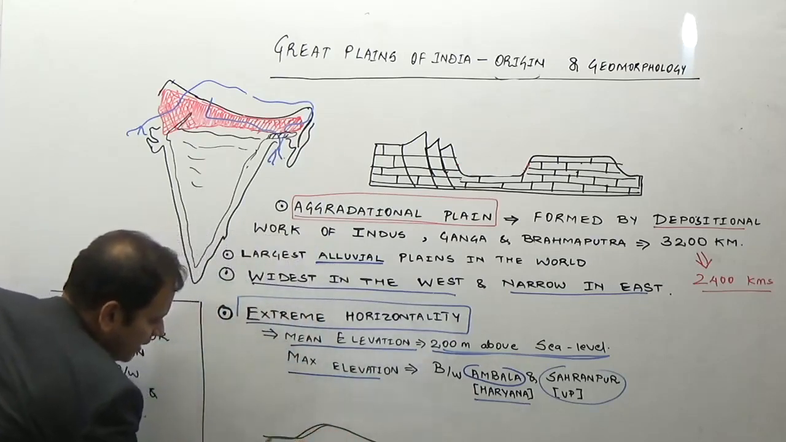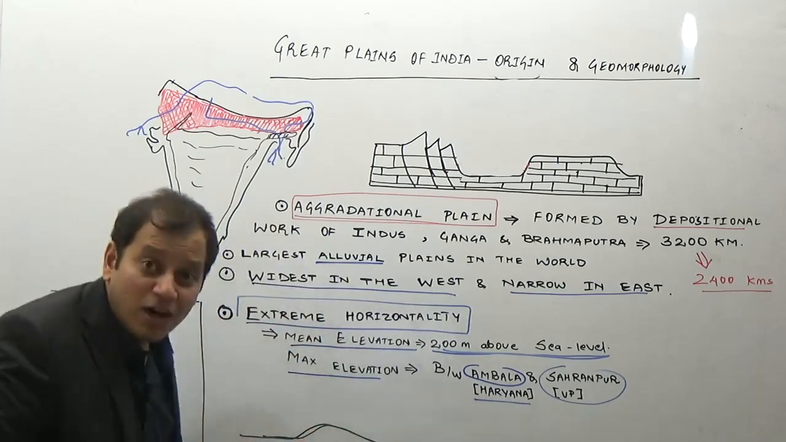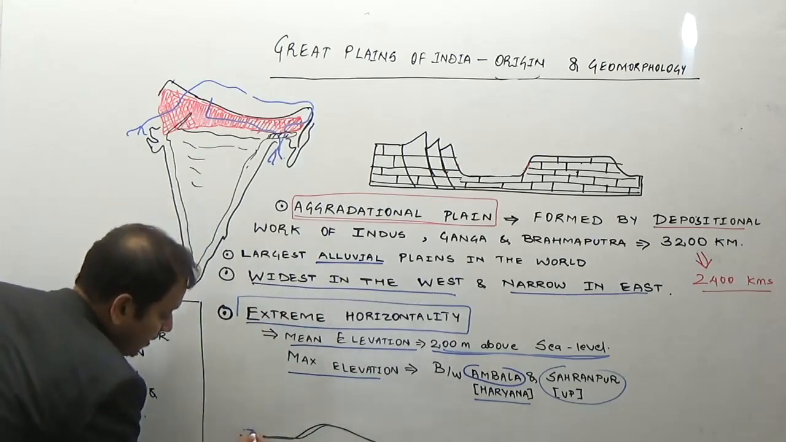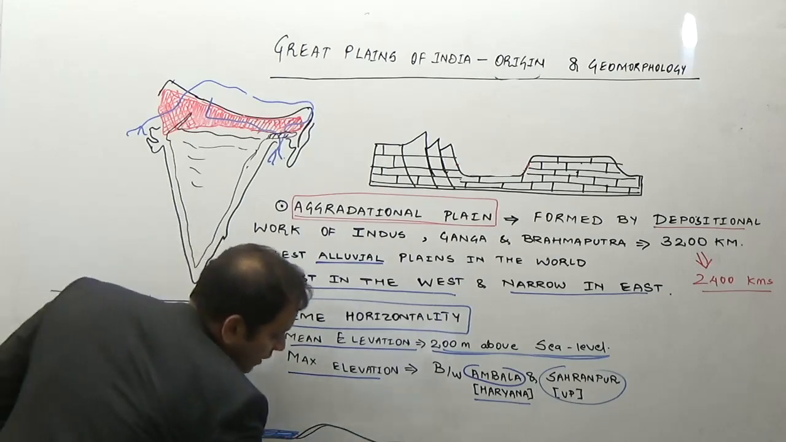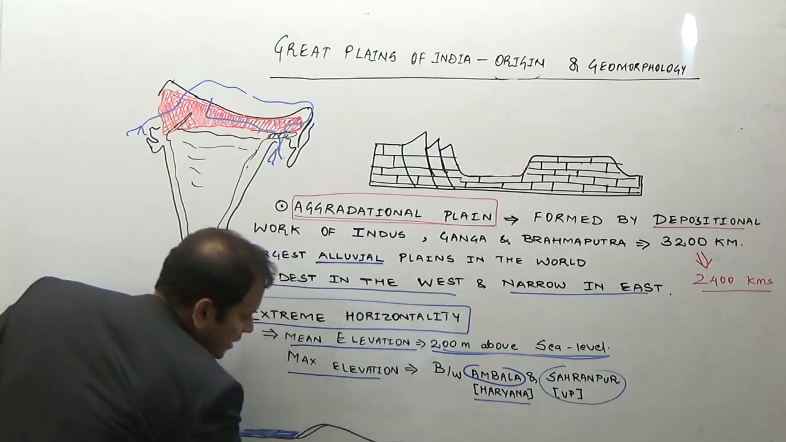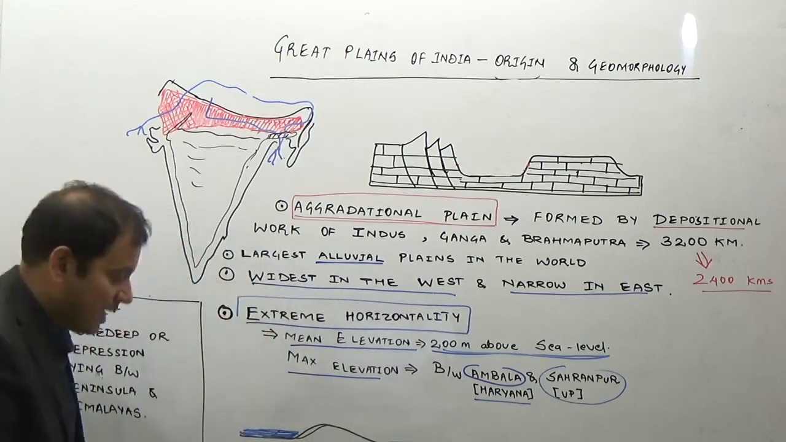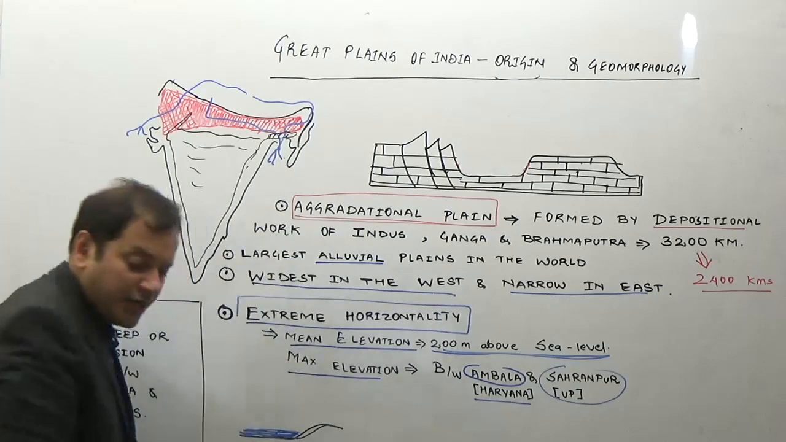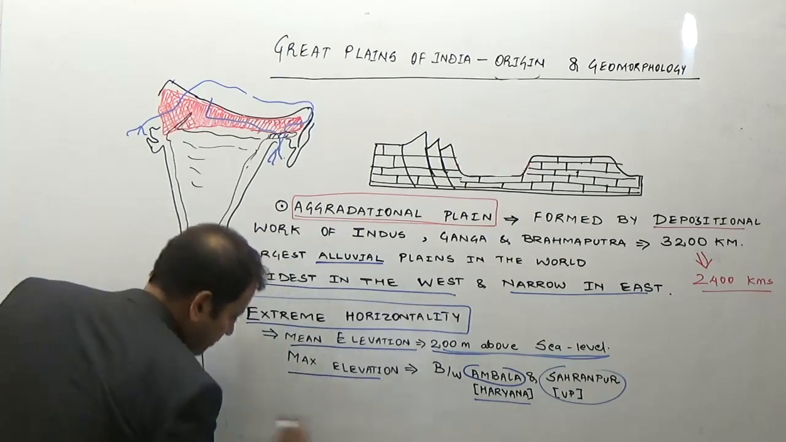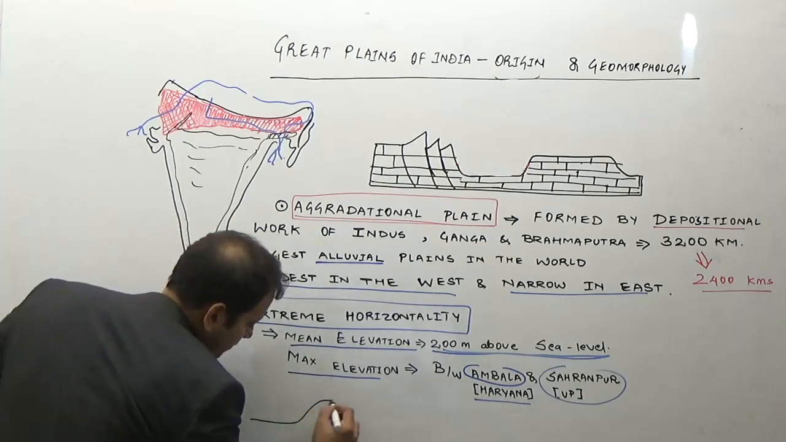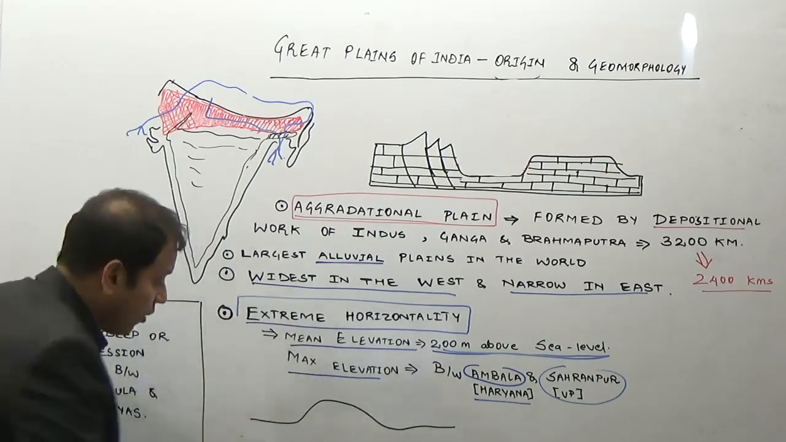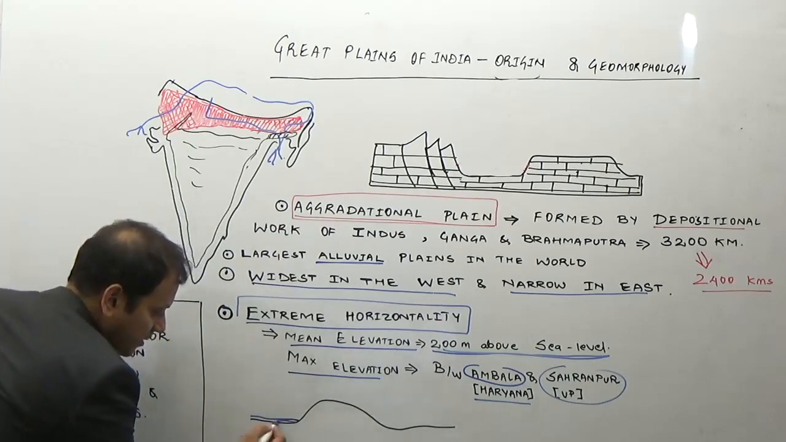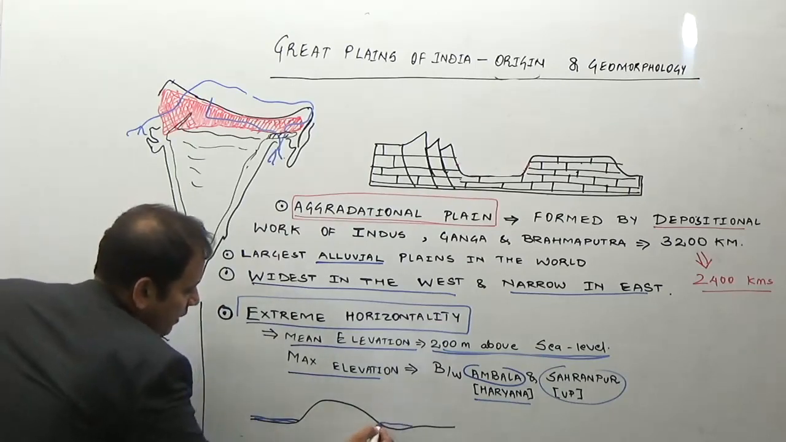Ambala is at a greater height, and this forms a watershed between the Yamuna and the Satluj river system. It forms a watershed between Satluj and Yamuna. If it is not visible, we can say it forms a watershed between the Satluj river here and the Yamuna river here.